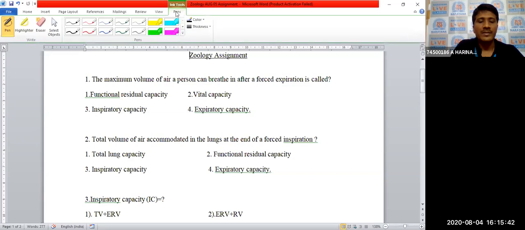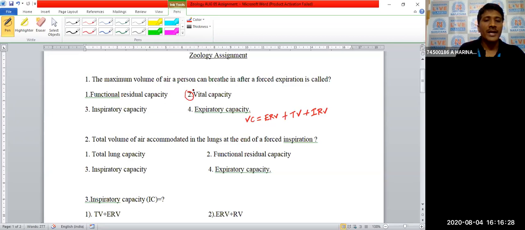Vital capacity is equal to ERV, expiratory reserve volume, plus tidal volume plus inspiratory reserve volume. So vital capacity is nothing but ERV plus TV plus IRV. The maximum volume of air a person can breathe in after a forced expiration is called vital capacity. Vital capacity includes ERV plus TV plus IRV.